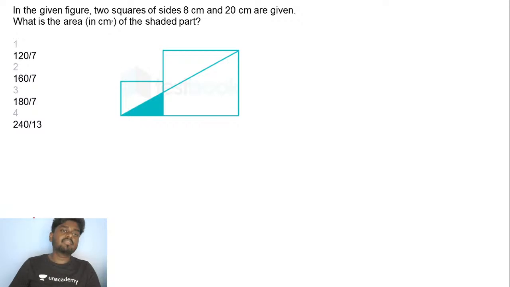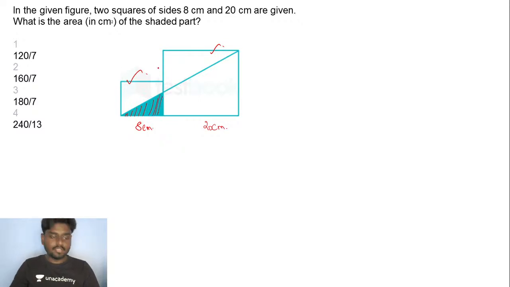Every detailing is being given in the form of a figure and also with the description. You just need to simply get on with the question and try to solve it. In the given figure, two squares of sides. So you have two squares, guys. This is one square, this is the second square. One has side 8 centimeter, and the second square has side 20. You need to find the area of the shaded part.